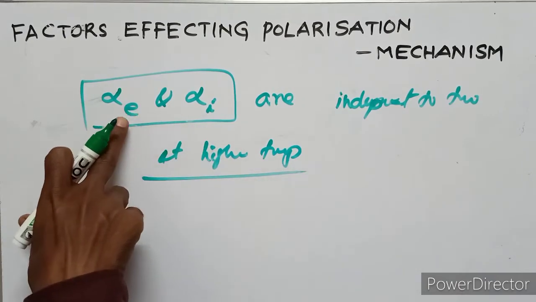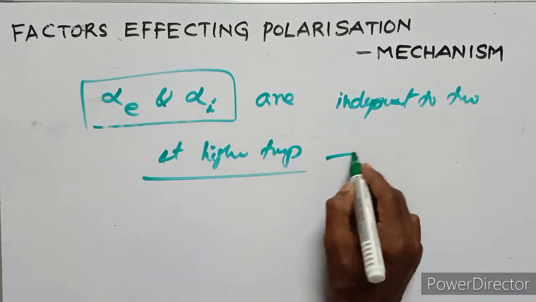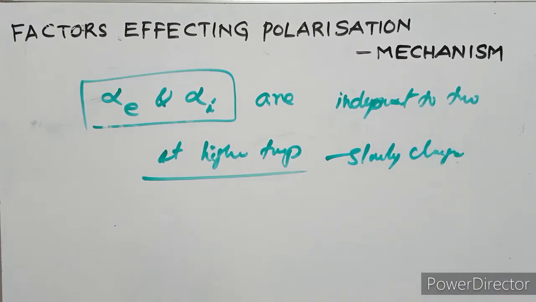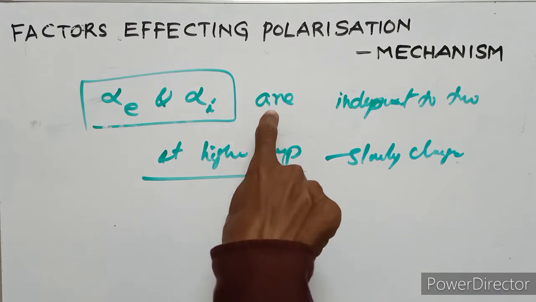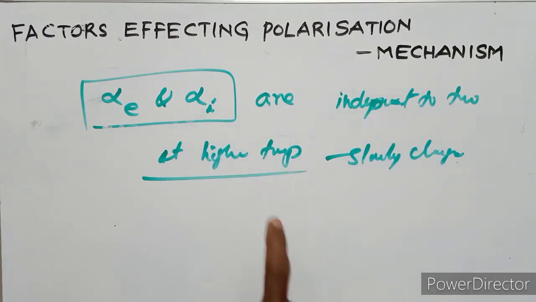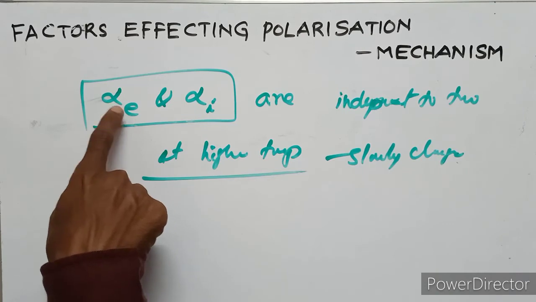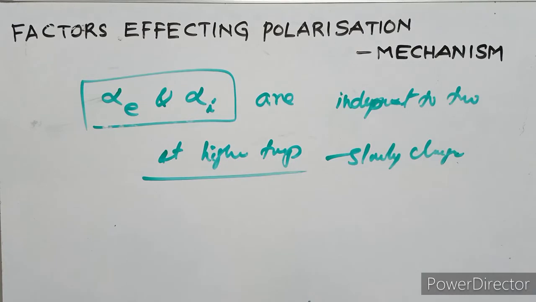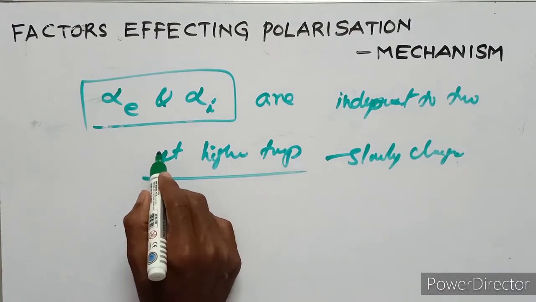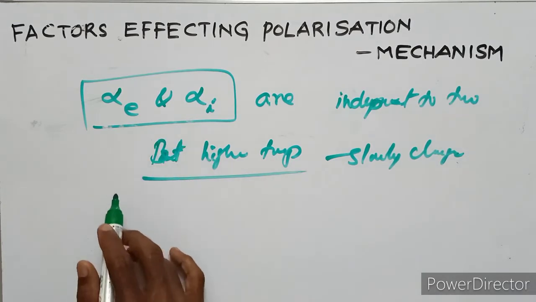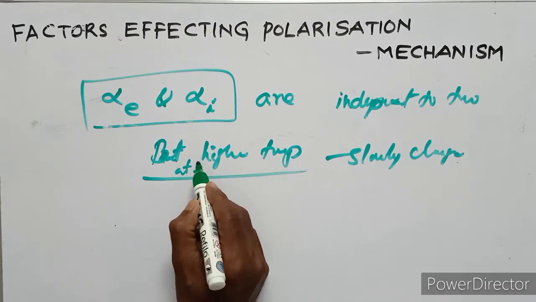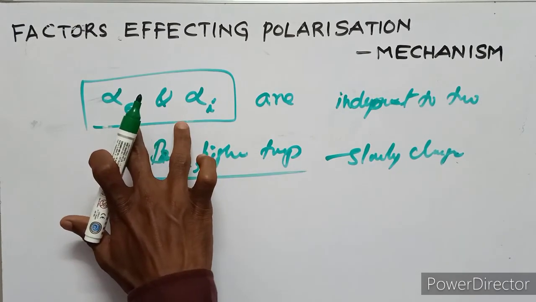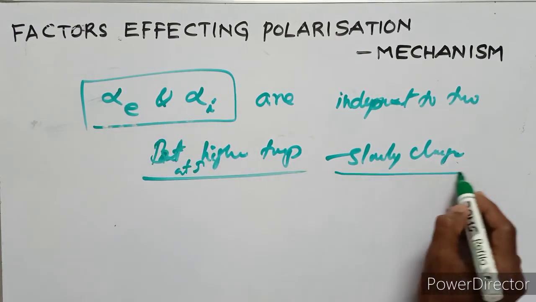But at higher temperature, these two types of polarization are slowly changed. So in this case, the electronic polarization and ionic polarization are independent of temperature, but sometimes at higher temperature these two polarizations are slowly changed.